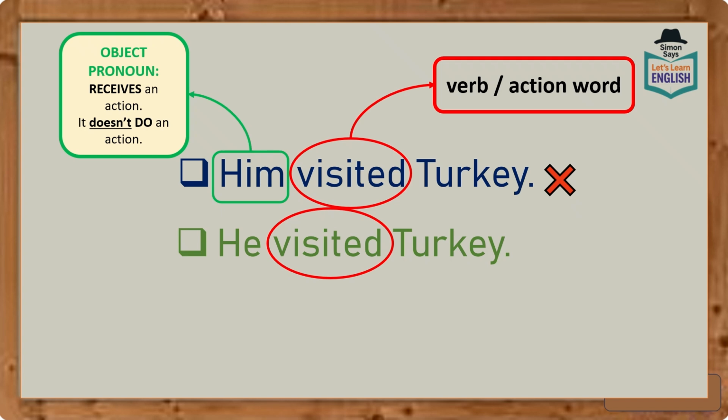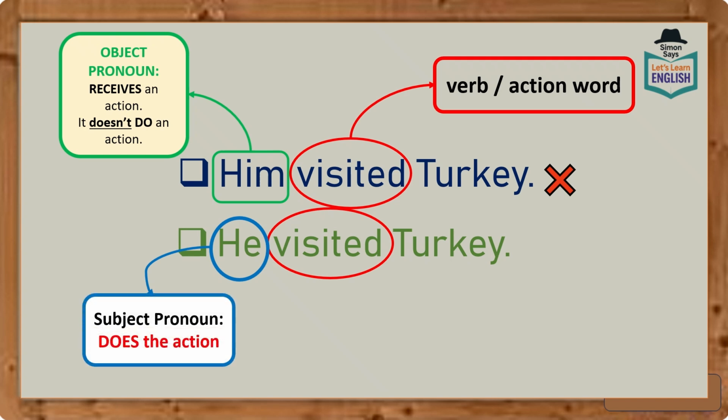So let's look at the other sentence. What type of pronoun is he? The pronoun he is a subject pronoun, and a subject pronoun is a pronoun that does the action. Therefore, this sentence is correct. He visited Turkey.